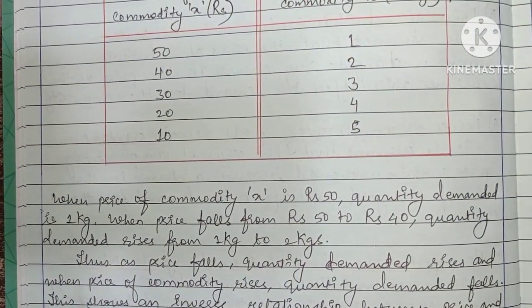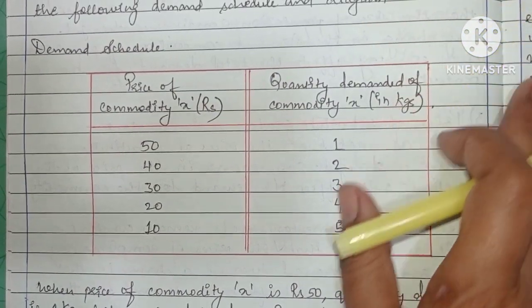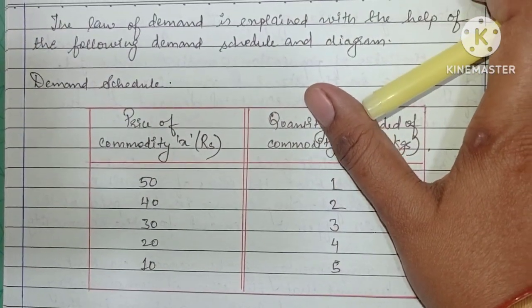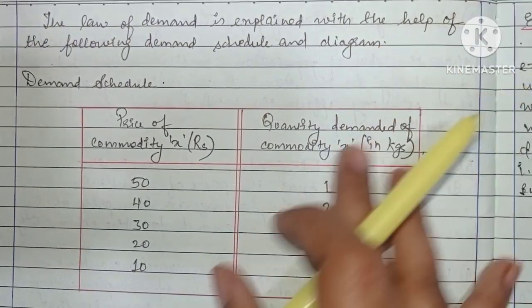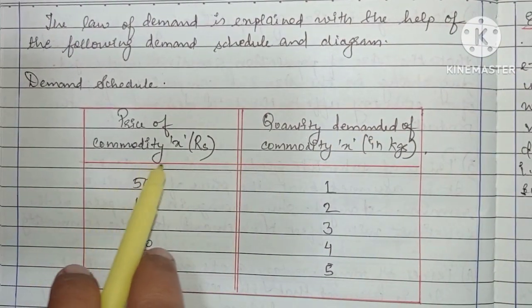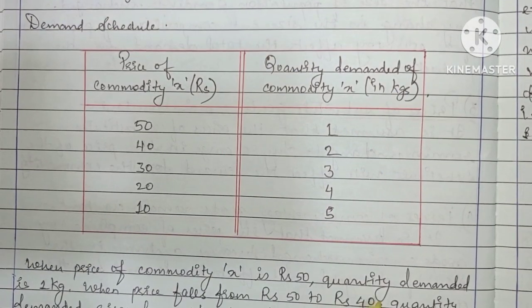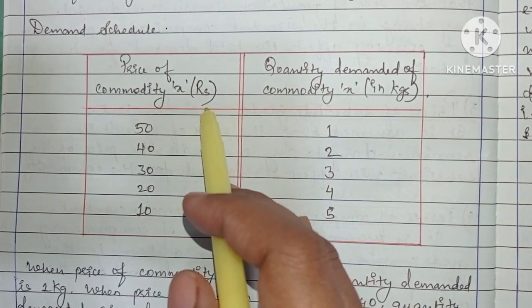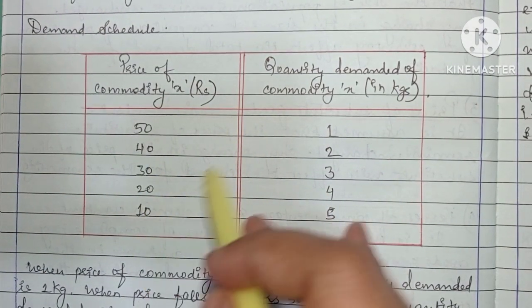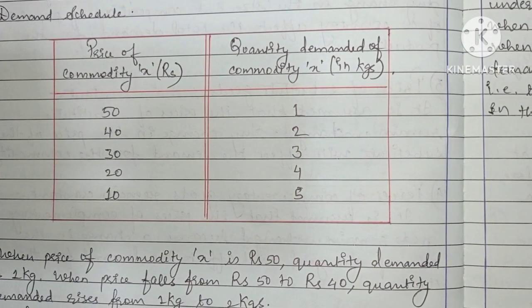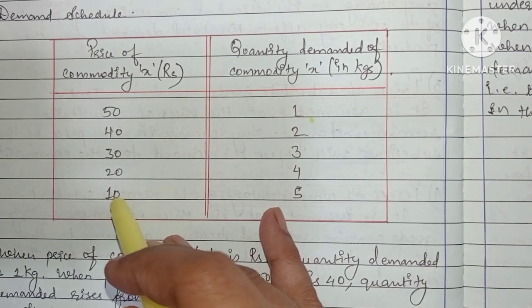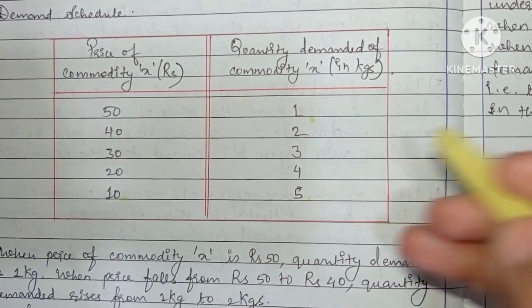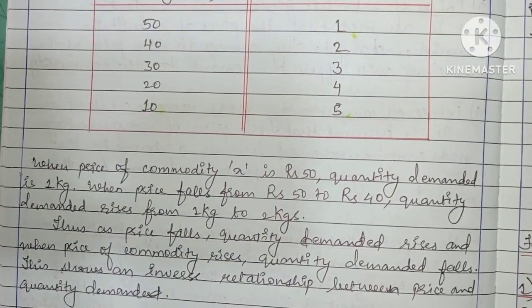The law of demand is explained with the help of the following demand schedule and diagram. Okay, we have now studied the assumptions, so we'll now study the demand schedule. In the demand schedule, we have taken the commodity as X and its price in rupees as 50, 40, 30, 20, 10 and quantity demanded in kgs. So if you see, if the price is more, the quantity demanded is less, and when the price is less, the quantity demanded is more. Because that's a human tendency.